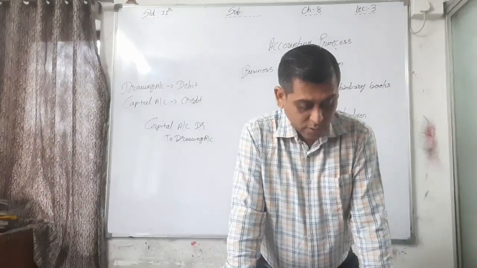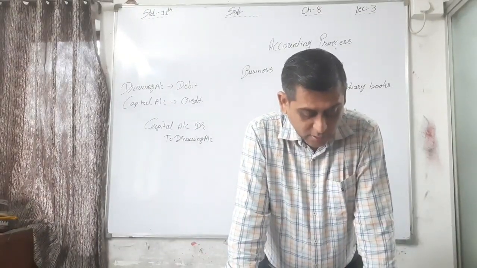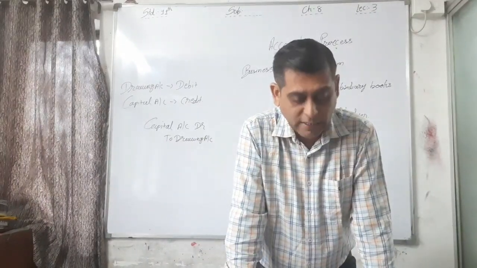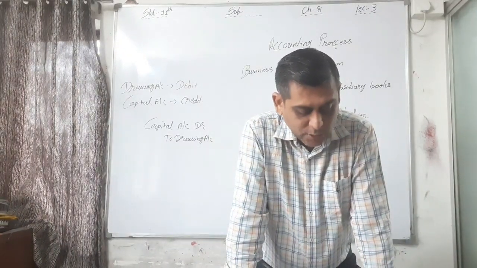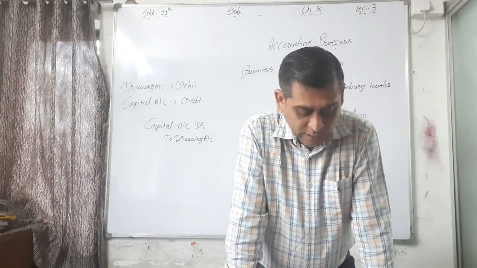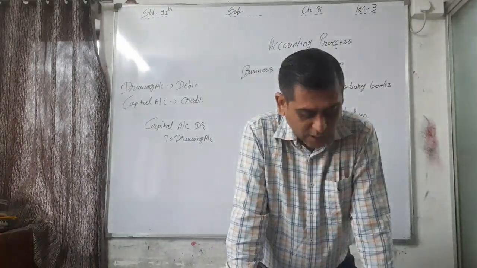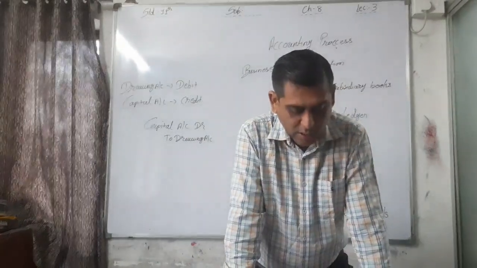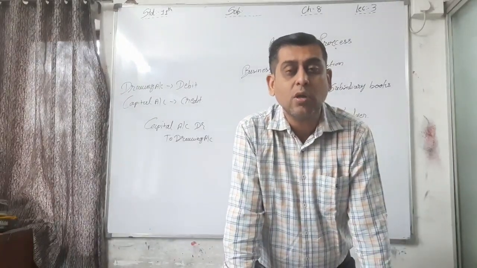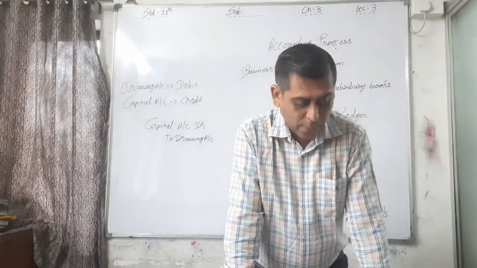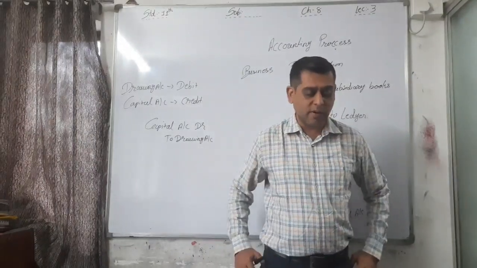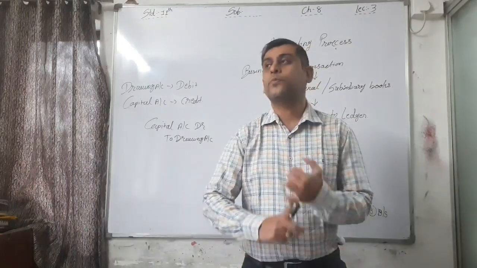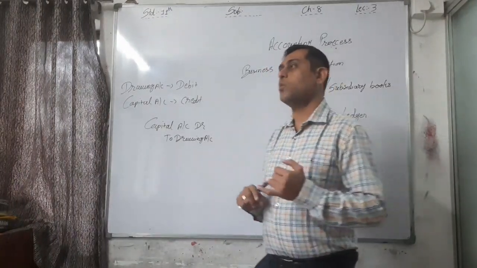Okay, so here the point is given that all the incomes, all the expenses, all the goods, etc. are closed and transferred to trading and profit and loss account. These entries for closing various accounts are known as closing entries. Okay, all types of closing entries are recorded in the journal proper. We have to record all these types of transactions in the journal proper. For example, see, all the examples are given here. At the end of the year, the balance of purchase account. See, purchase account, sales account.